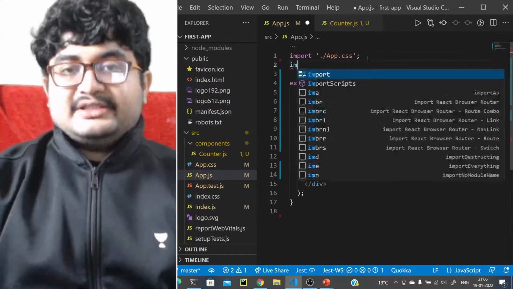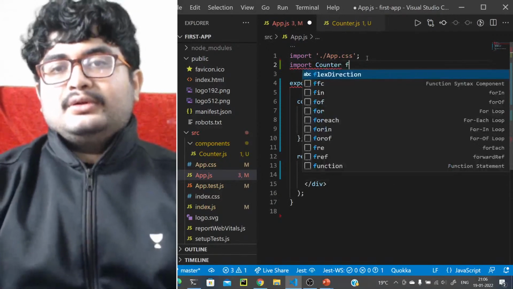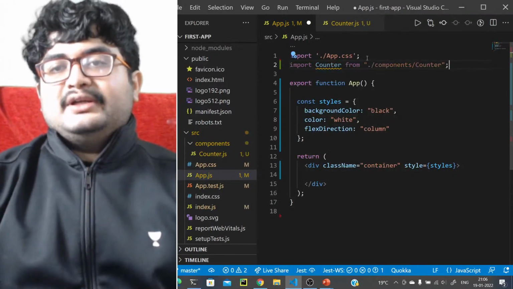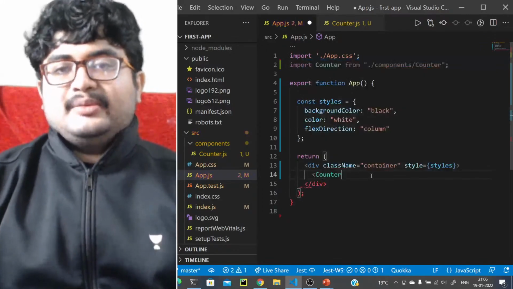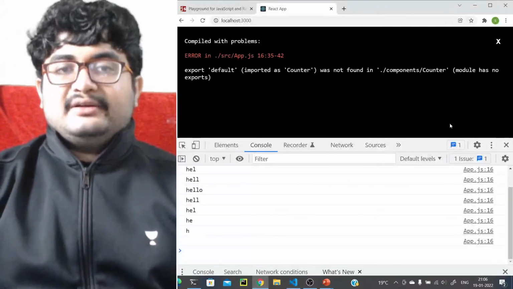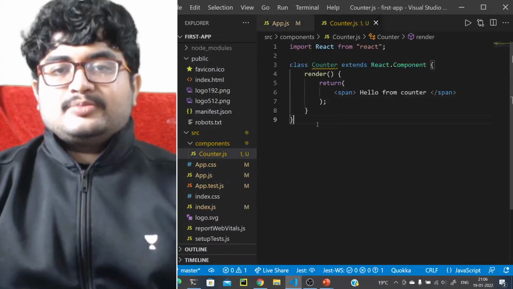So we'll import this, import Counter from ./component/counter, and we'll just render this here, that Counter should come here, and that should be it. So let's see if this is working. Okay, it's not exported, so we should export here as well. Export default.